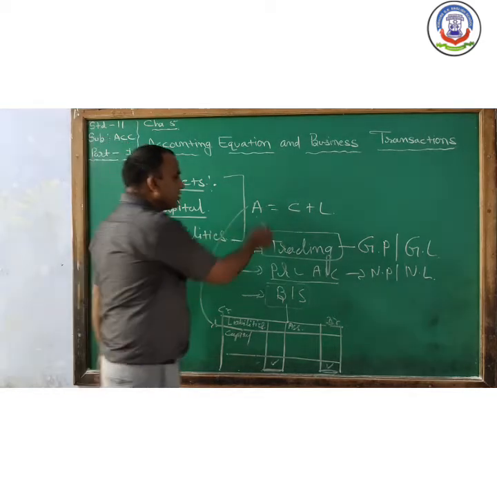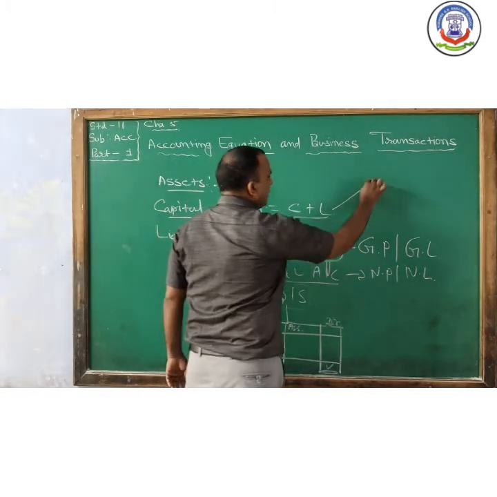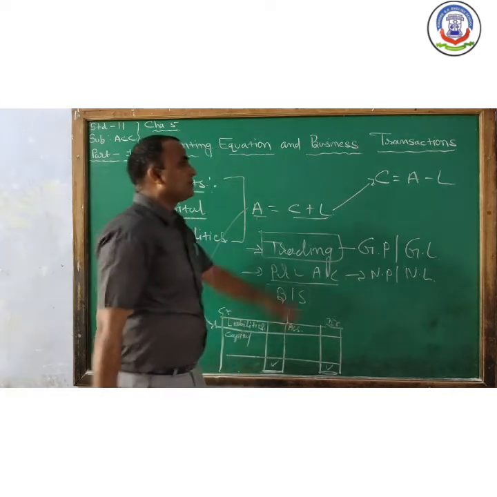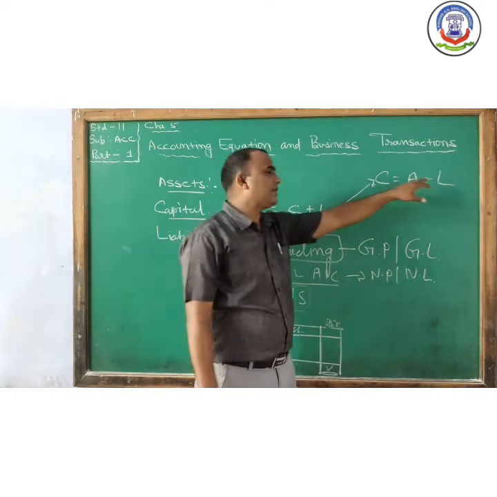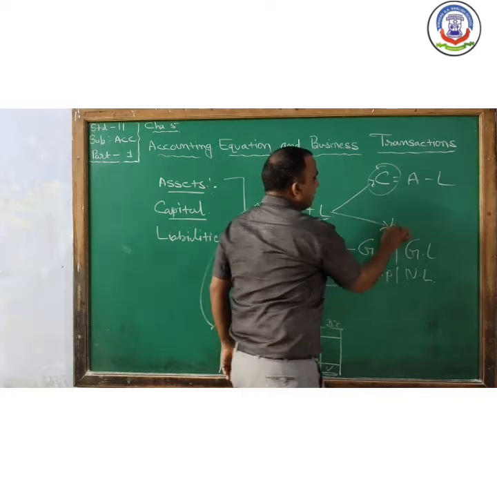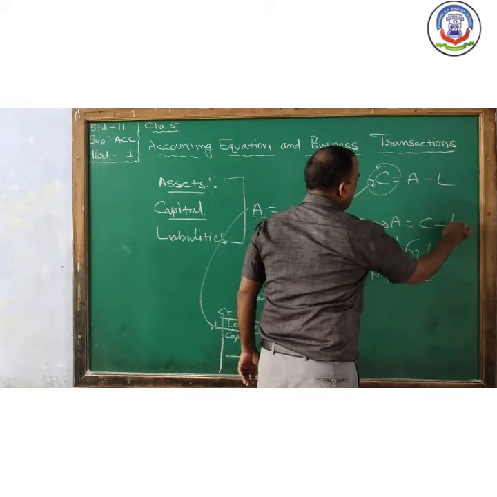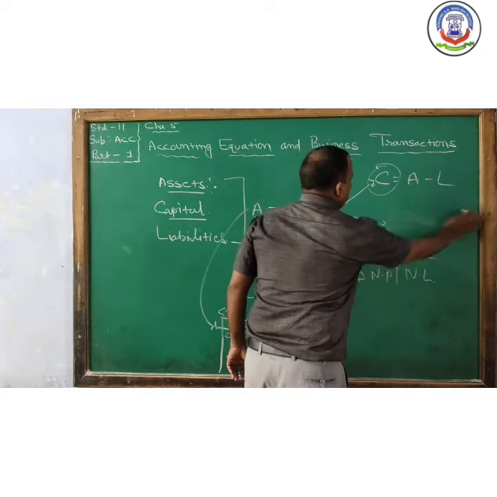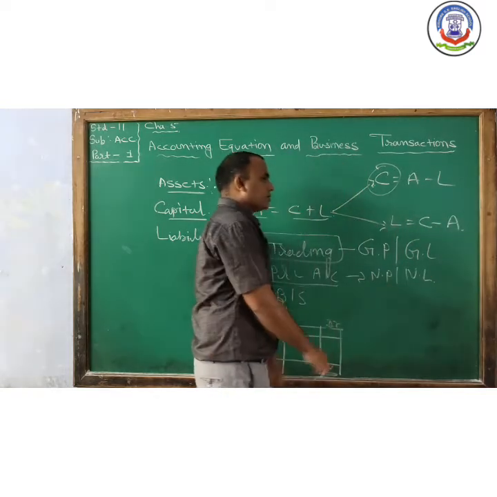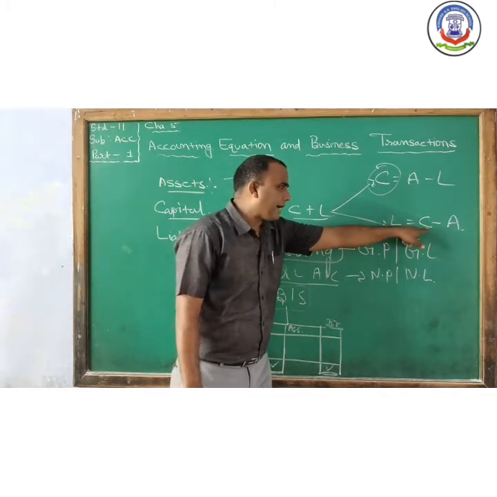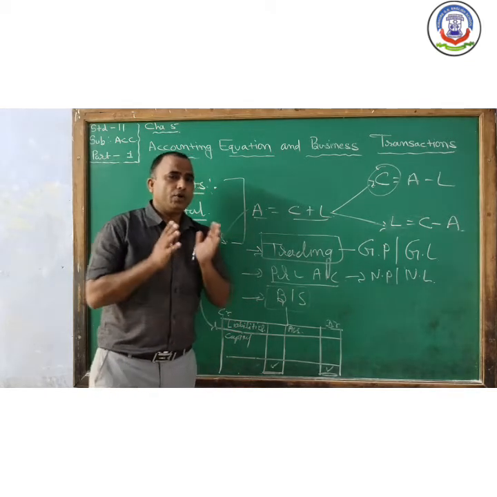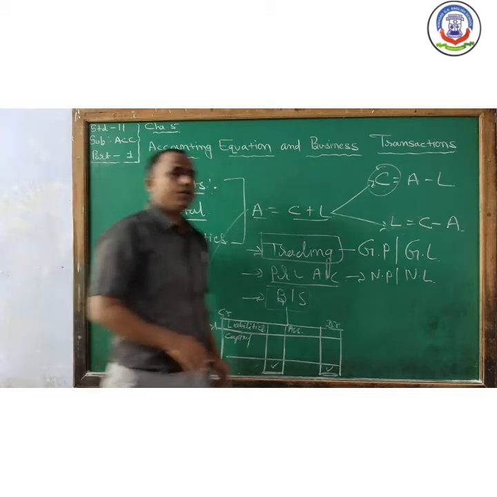Okay. After that, A is equal to C plus L. So the second accounting equation may become C is equal to A minus L. That means the total value of C, when you subtract liability from assets, you find out the C. Next, it may become L is equal to A minus C. So the total of liability should be equal to assets minus capital. So it gives an idea about whether your accounting is perfect or not.